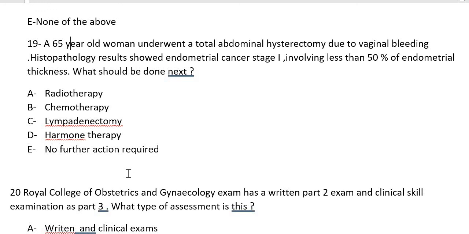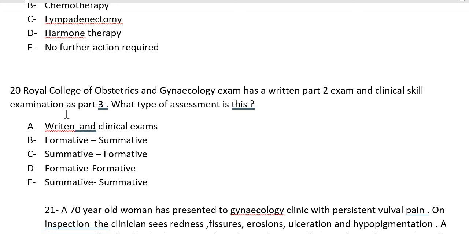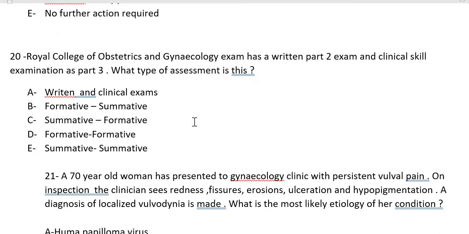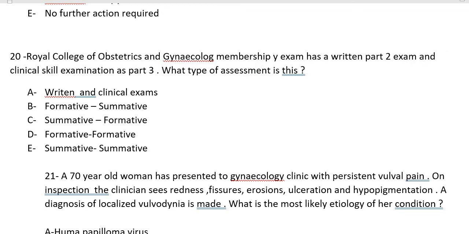Sometimes the questions can be very confusing like that, so we should know about that. So this question they are always asking. I don't know why they are asking the UK people, but maybe it is for people coming from overseas. The College of OB/GYN membership exam has a written part and also an oral part, the clinical examination.